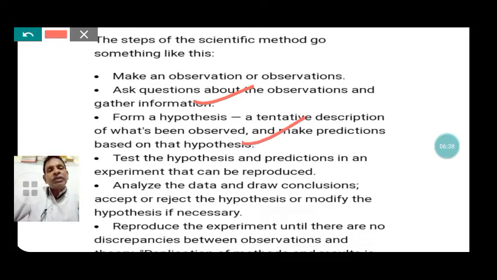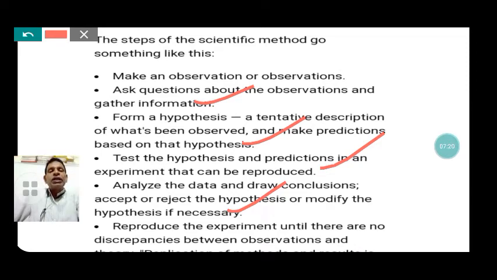That was totally imaginary. Now the concrete thing starts from the experimentation. Test the hypothesis and the predictions in an experiment that can be reproduced. Now analyze the data and draw conclusions: accept or reject the hypothesis, or modify the hypothesis if necessary. According to the data collected and the conclusion, the hypothesis predicted in advance is modified or corrected, and in this way science is developed, and scientists get a theory or law.